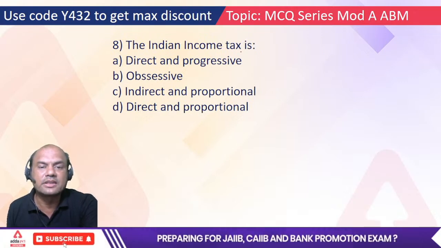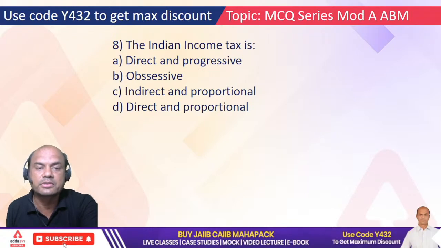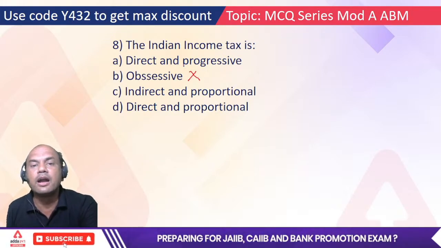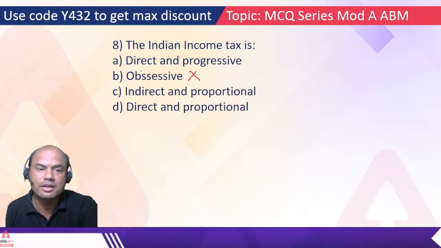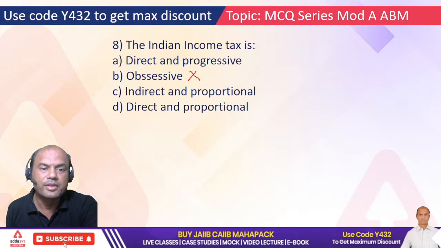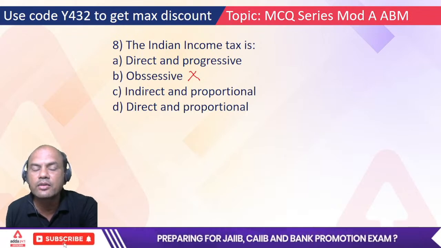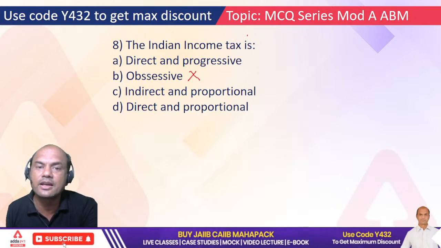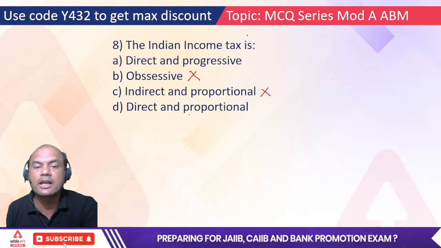Okay, the Indian income tax is direct and progressive, obsessive, indirect and proportional, or direct and proportional. Firstly, obsessive, it's not obsessive. Obsessive means what? Hunter, pay the tax or I'll whip you with the hunter. Okay, not this one. Indian income tax is very flexible, I would say. Indirect and proportional: is it only indirect? Proportional is okay, but only indirect? The Indian tax system has both direct and indirect taxes, right? Indirect is GST and direct is income tax. So this is also out. So what is this? Direct and progressive, and direct and proportional.